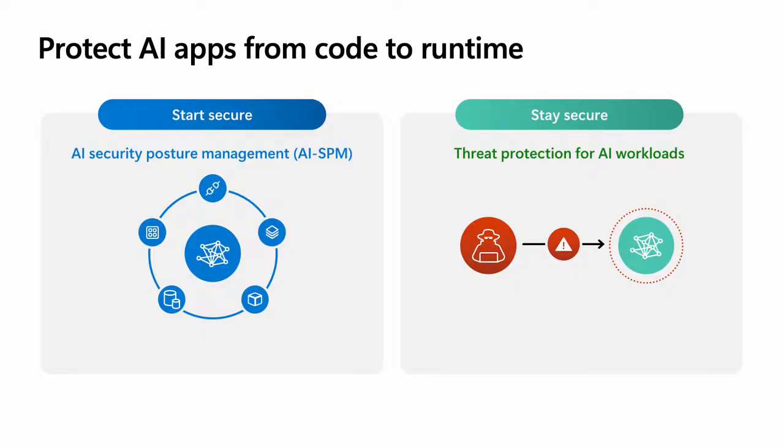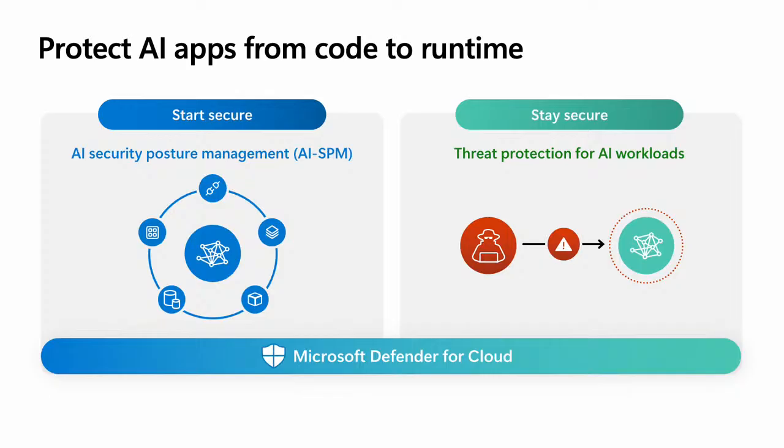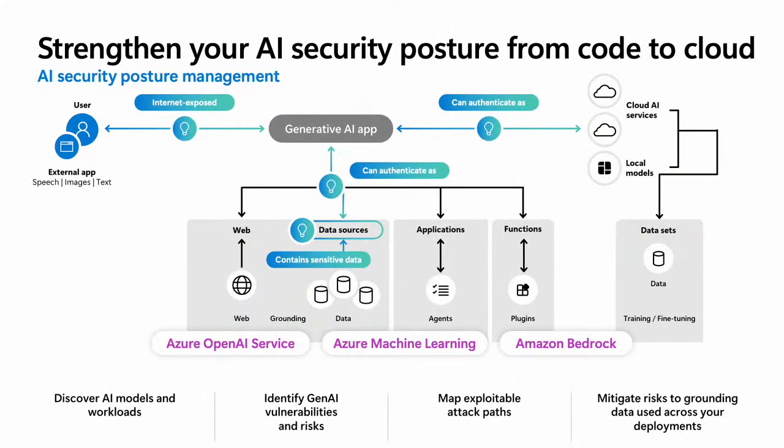For AI applications specifically, Microsoft Defender for Cloud offers capabilities to help organizations start secure and stay secure with AI security posture management and threat protection for AI workloads. Defender for Cloud can enable the next generation of security for AI applications with a single solution from code to runtime: to start secure with AI security posture management capabilities and stay secure with threat protection for AI workloads in runtime. Let's start with AI security posture management, or AISPM.